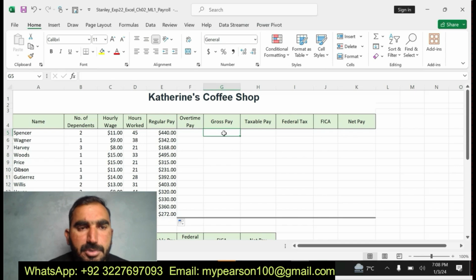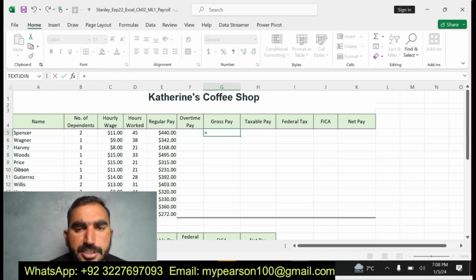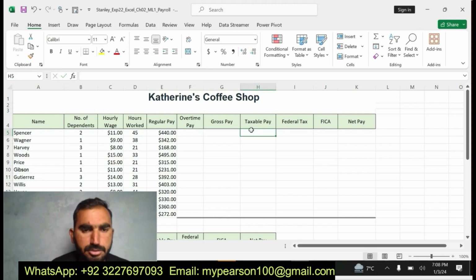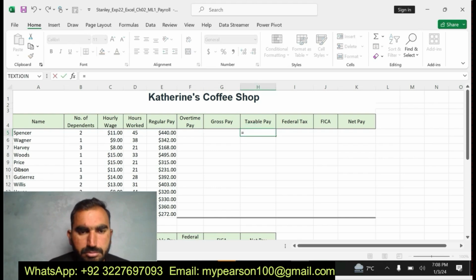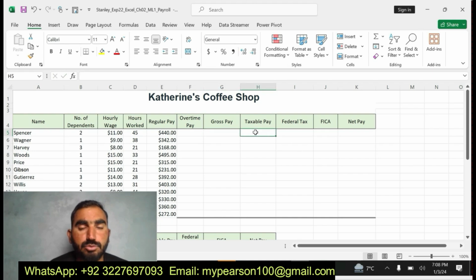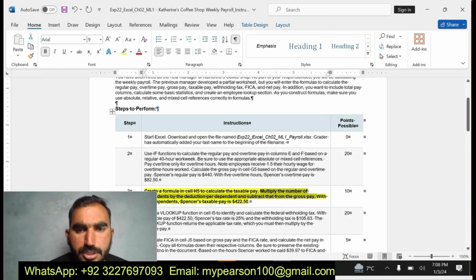I am going to do step number 3, to find the value for the gross pay. Here I am going to apply the formula. It's the second chapter of the Excel MATLAB mastering class, EXP22 Excel Chapter 2 ML1 Payroll.